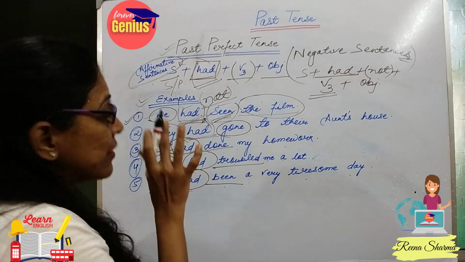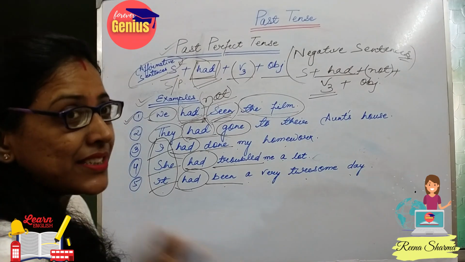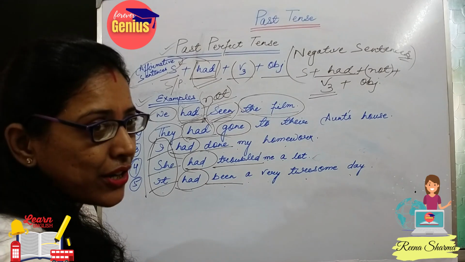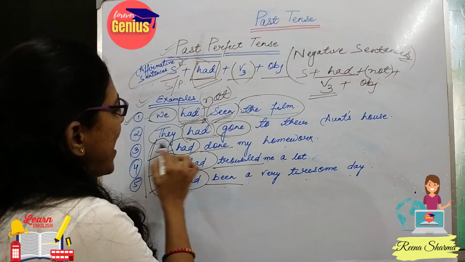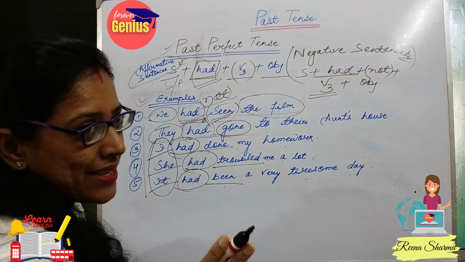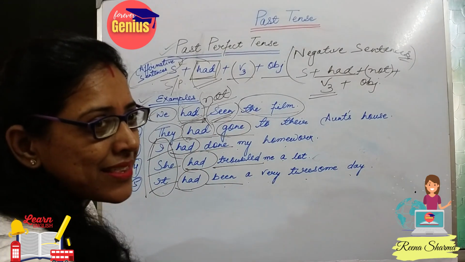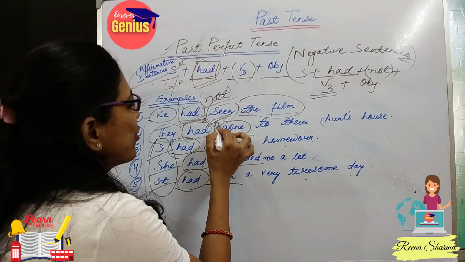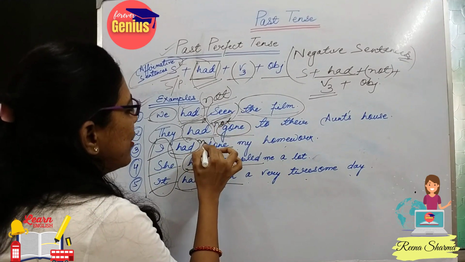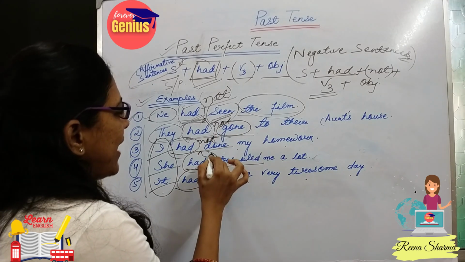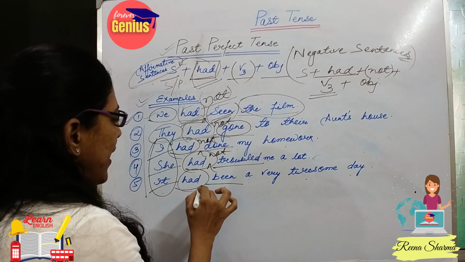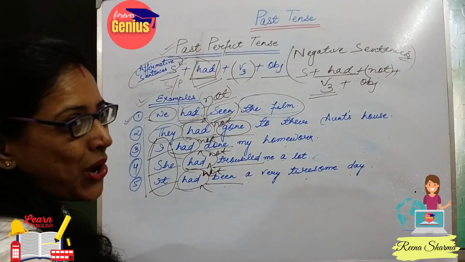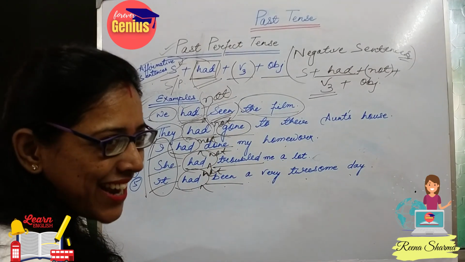Okay, so pause your video and just recheck yourself whether you find these 4 sentences easy or not. So, they had gone. Before I say the answer, try to give the answer fast. Yes, they had not gone. I had not done. She had not troubled. It had not been a very tiresome day. So guys, see how easy it is.